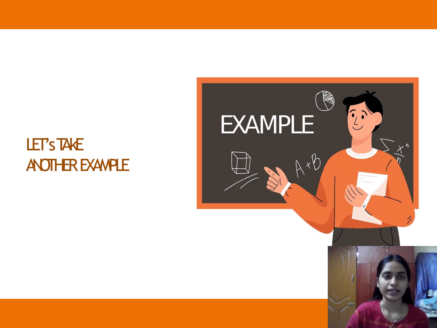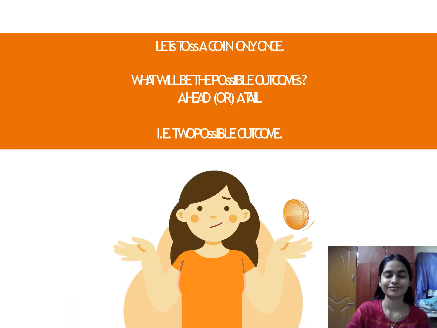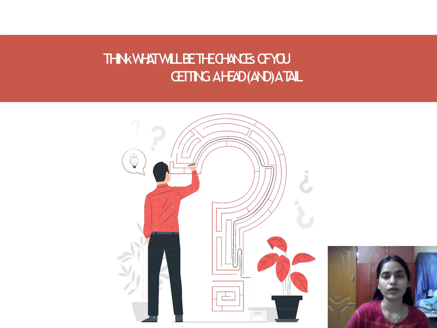Let's take another example. Let us toss a coin only once. What will be the possible outcomes? It can be a head or a tail. It has only two faces, a head and a tail. So there will be only two possible outcomes. Out of these two possible outcomes, you will get either a head or a tail. Think about what the chances of you getting a head or a tail will be.